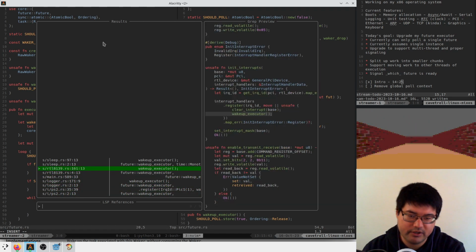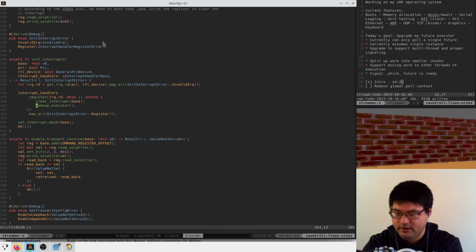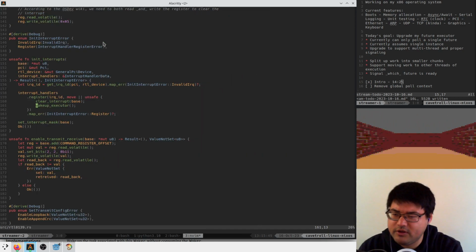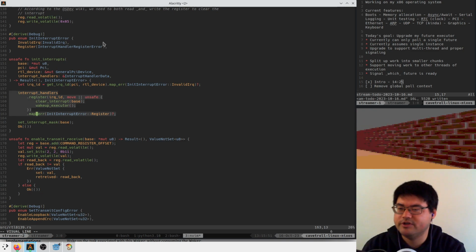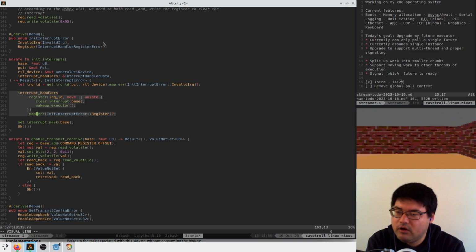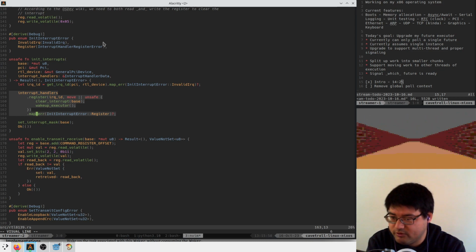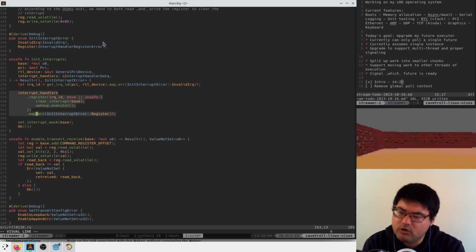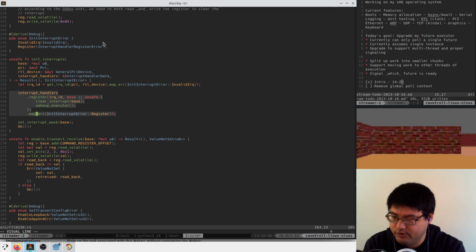And maybe we'll try to start somewhere simple. So maybe we'll start in the Ethernet driver. And in the Ethernet driver, we have this very simple function, right? It says, when I get an interrupt that I received a packet, wake up the executor. Sure. But the question is, what do we really want to do when this happens?